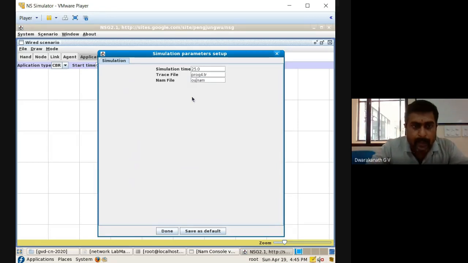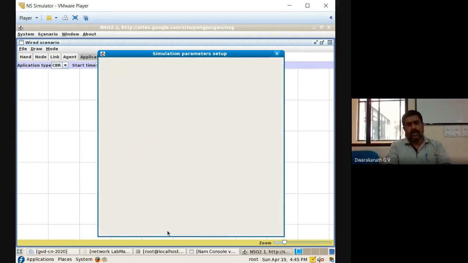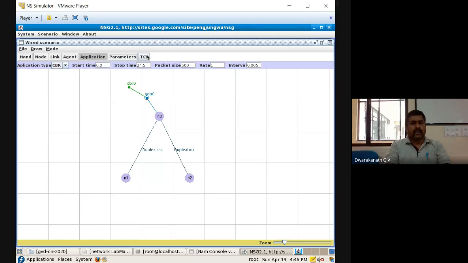The output, I'll name it prog4, and the NAM file proc4 as well. Two output files we had declared. Now done. Now generate a TCL script. Doing this from scratch again would be a problem, that's why we are using whatever is available in NSG. Later on, we'll add the multicasting things.